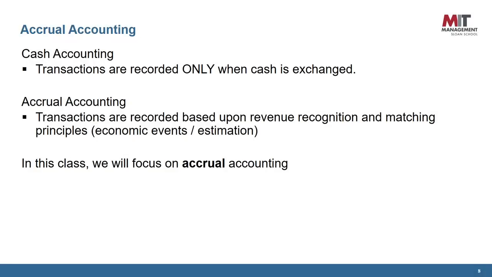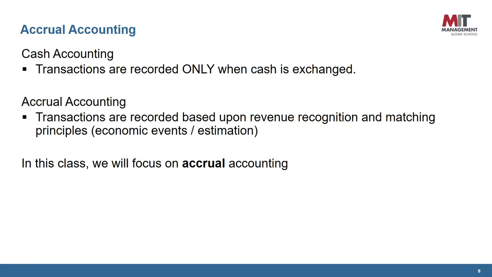Another important basic concept of accounting is the concept of accrual accounting. Accrual accounting essentially records financial transactions based on revenue recognition and matching principles. For example, when a firm sells a product and the customer pays with a credit card, cash is not exchanged, but the firm still can incur the transaction as revenue.